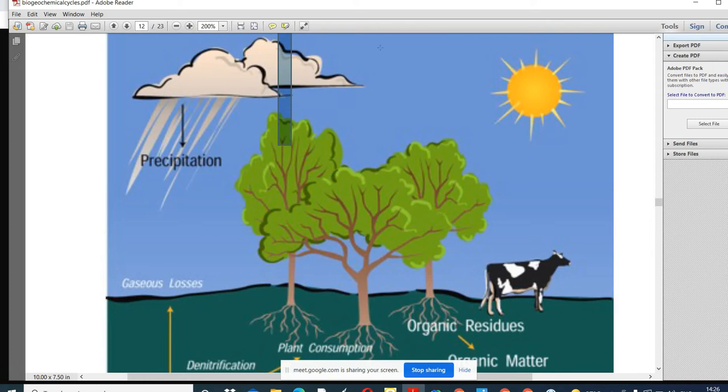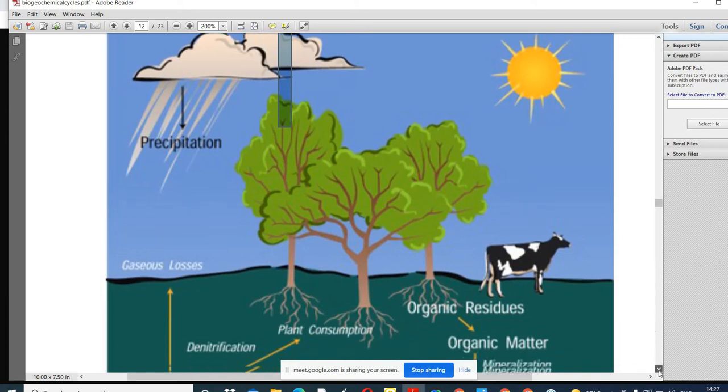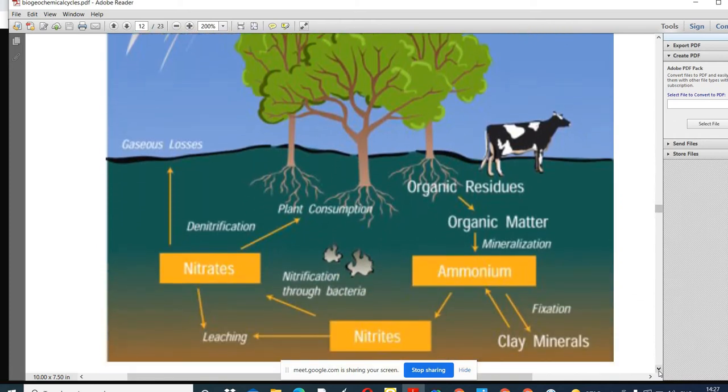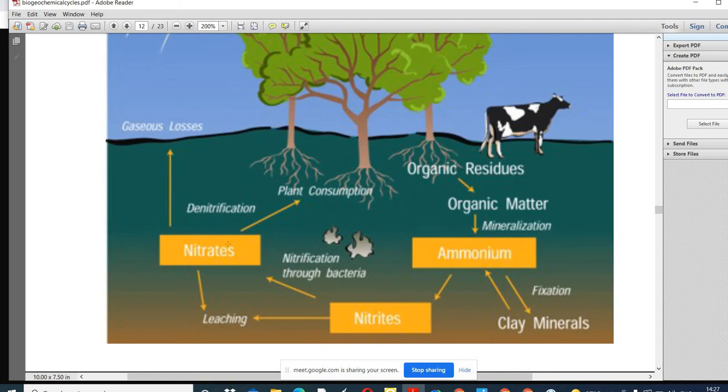The plant takes up nitrogen from the organic matter. There are some bacteria present in the soil that help the plant to take up the nitrogen from the soil. The plant takes up nitrogen in the form of nitrates. How is the nitrate produced?